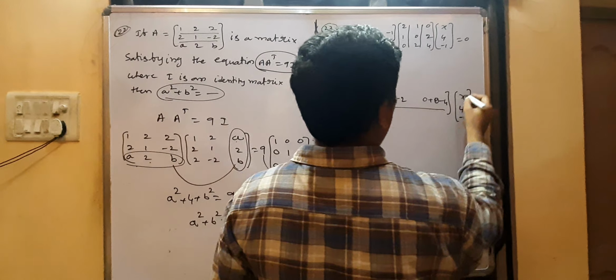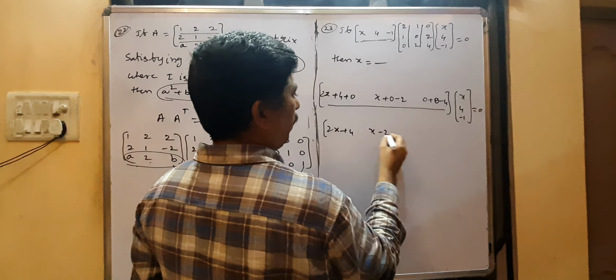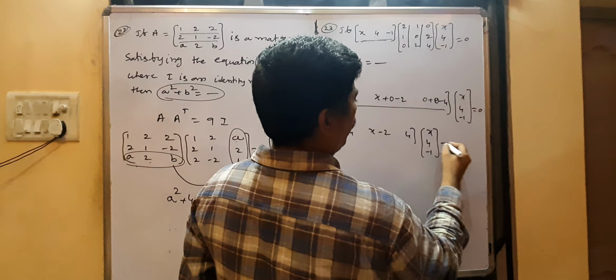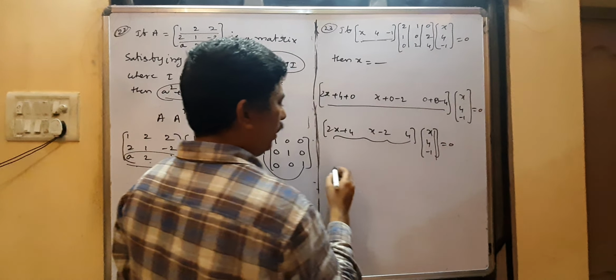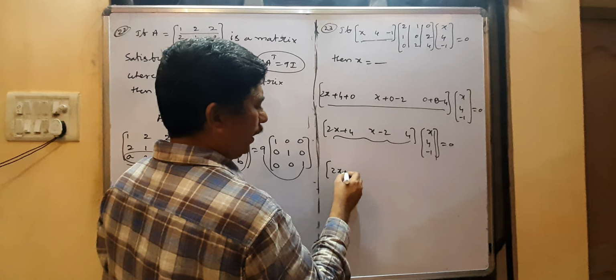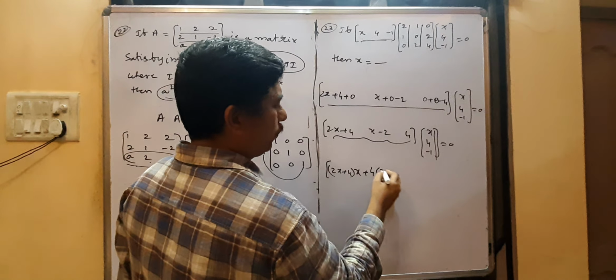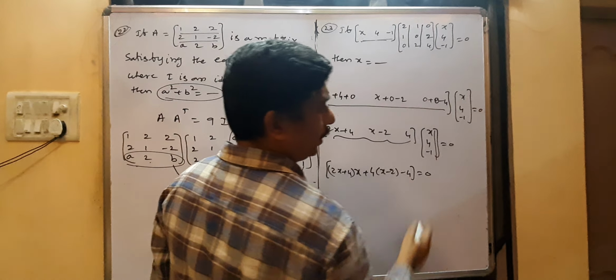Again, row into column you have to multiply. This is 2x plus 4, x minus 2, 8 minus 4, 4 into x, 4 minus 1 equal to 0. Row into column you have to multiply: 2x plus 4 into x, plus 4 into x minus 2, 4 into minus 1 minus 4, equal to right side 0.